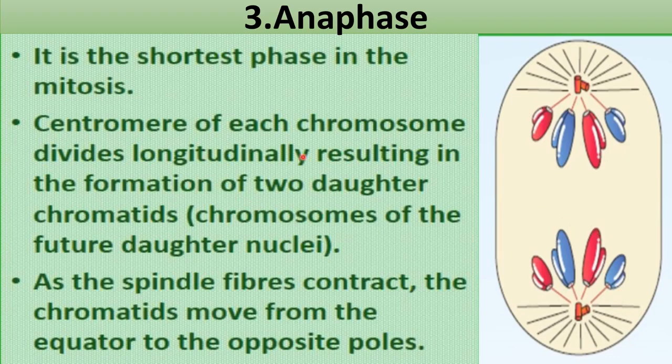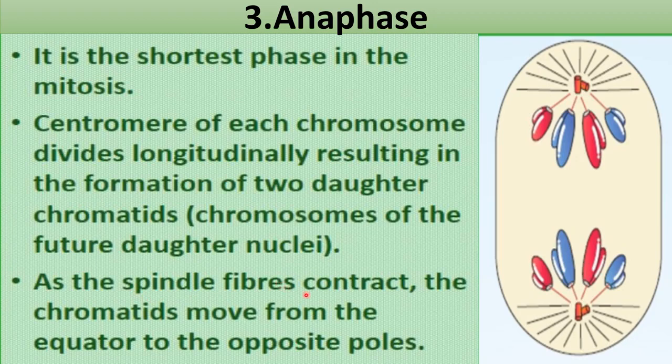So it divides longitudinally, resulting in two daughter chromatids, the chromosomes of the future daughter nuclei.